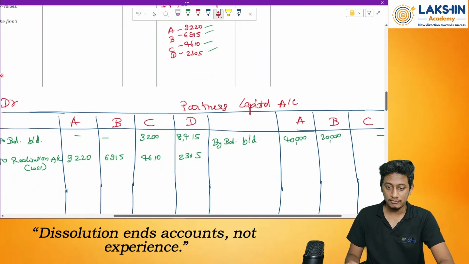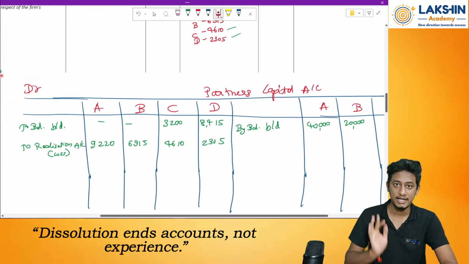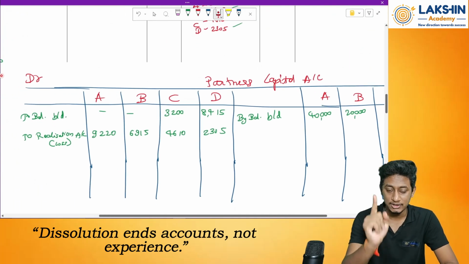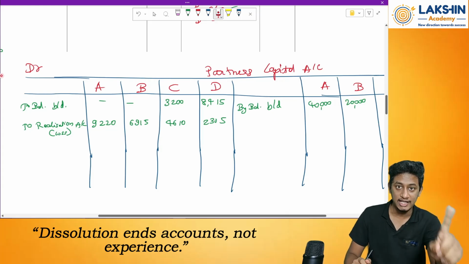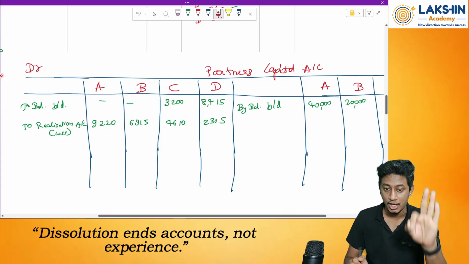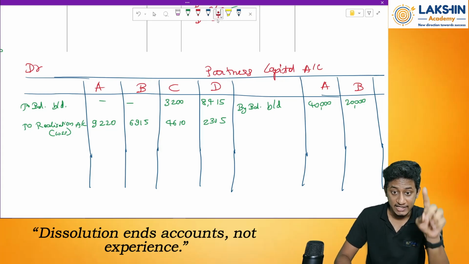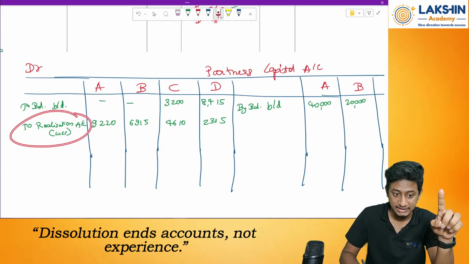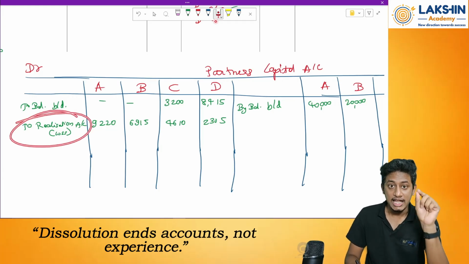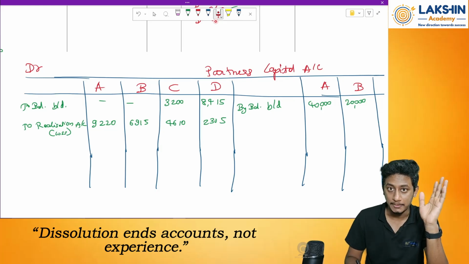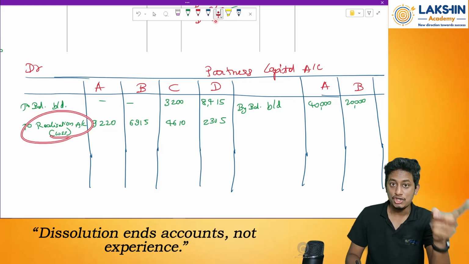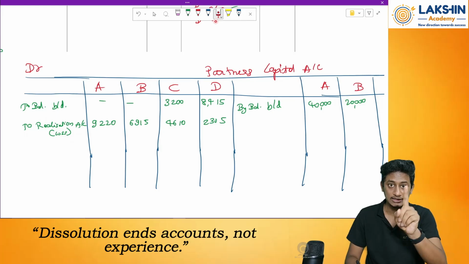So now what we will do? We will learn how to apply Garner versus Murray rule. So first step is always remember, whenever one partner is insolvent and there are other partners who are solvent, if there is a realization loss, as in this case, this realization loss should be brought in cash or bank. This realization loss should be made good by the partners in cash or bank account.